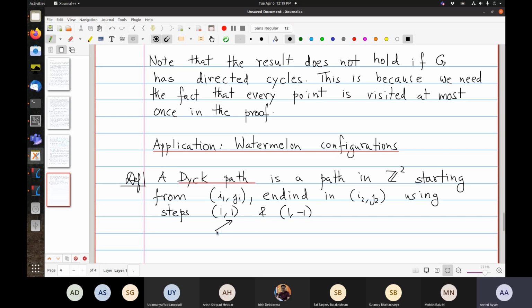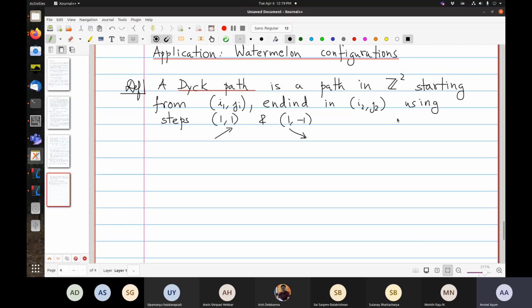So this is like a northeast step and this is a southeast step. Okay. So it looks like so. So you go at 45 degrees like that. Okay.